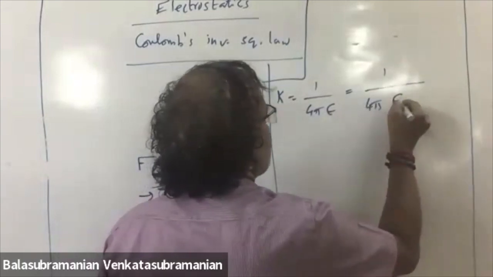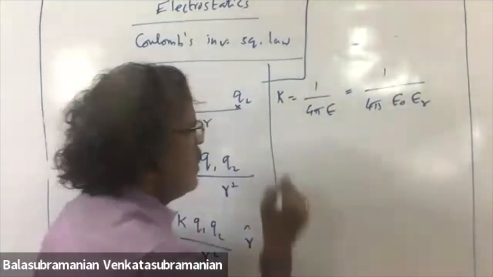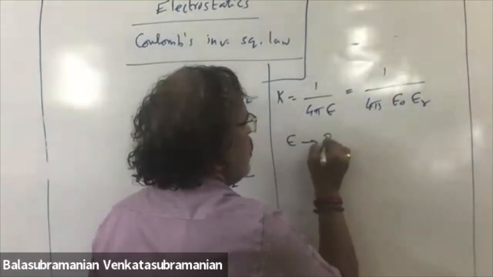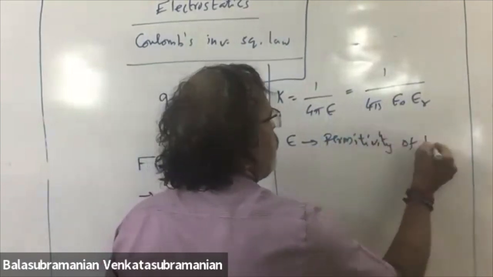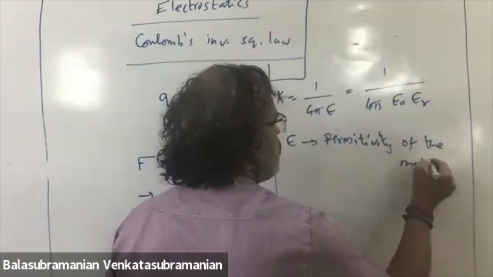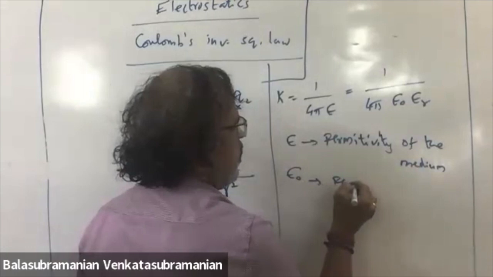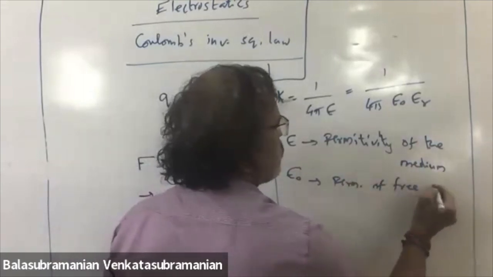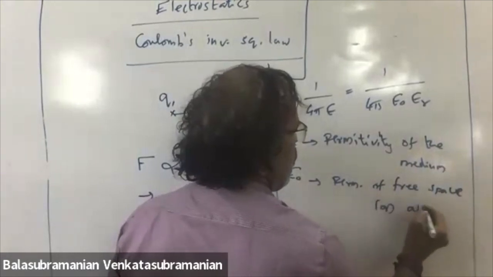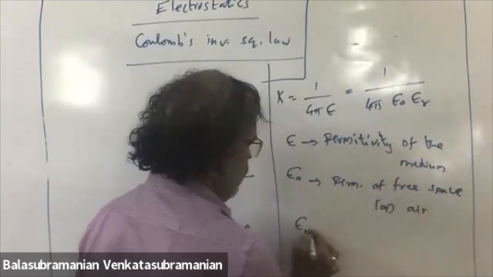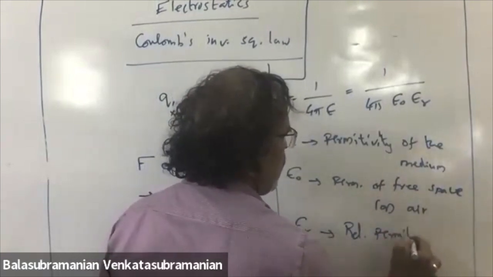Epsilon is nothing but epsilon naught into epsilon r. Epsilon we call it as permittivity of the medium. Epsilon naught, permittivity of free space, and epsilon r, relative permittivity.